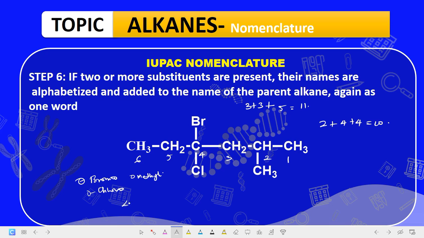So this becomes 4-bromo, 4-chloro, then 2-methyl, and the longest continuous chain of course is hexane. So the name of this compound is 4-bromo-4-chloro-2-methylhexane. That's the name of that compound.